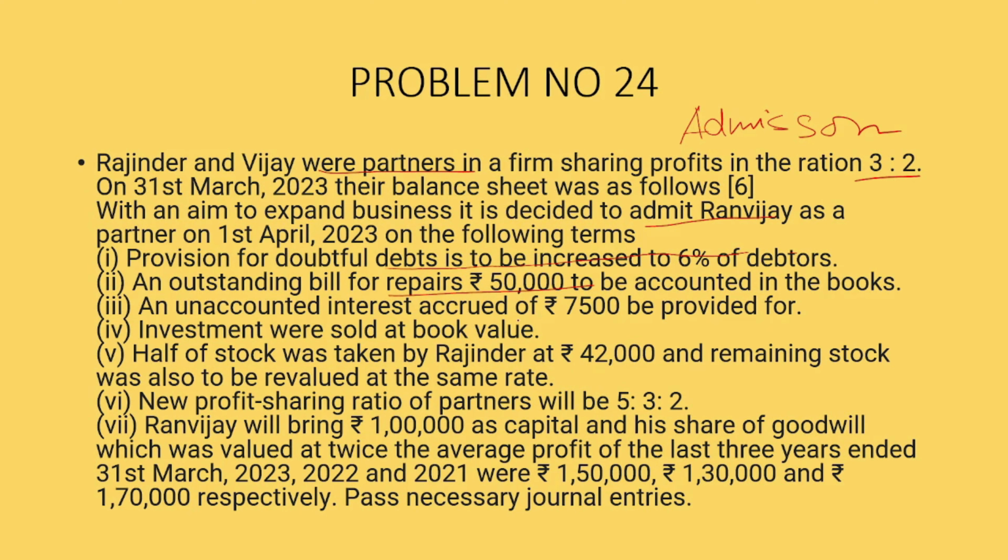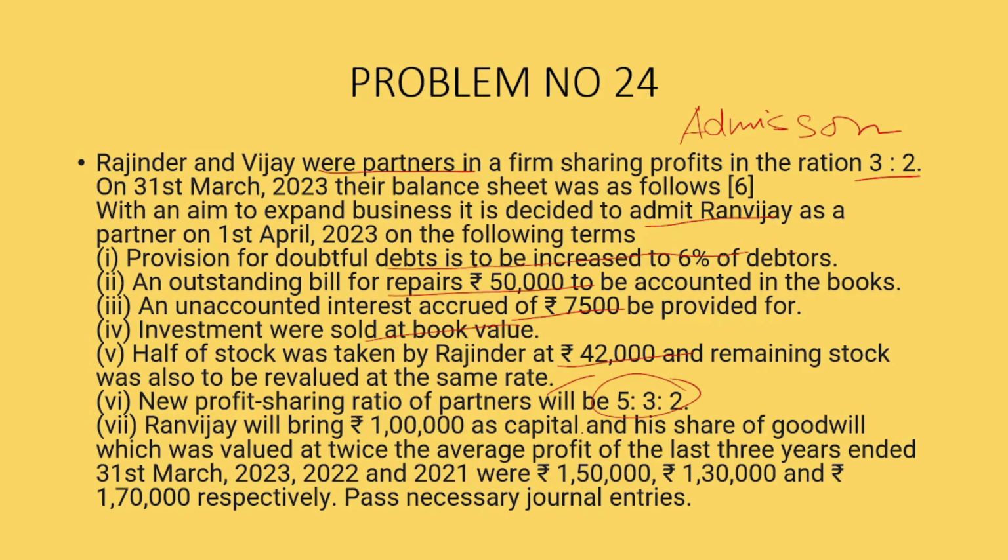The unaccounted interest accrued is 7,500. Investment is sold at book value. Half of the stock was taken by Rajinder at 42,000 and the remaining stock was also to be revalued at the same rate. New profit sharing ratio is 5:3:2.